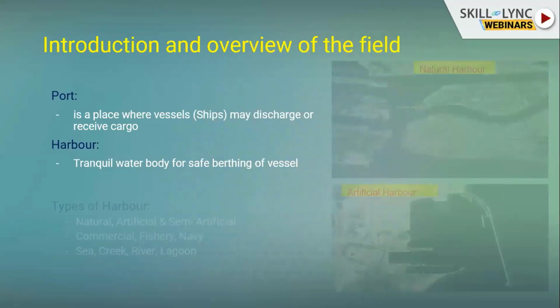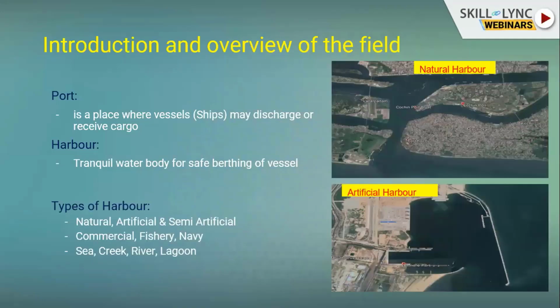As I told, a harbor is a protected water area. Based on how it is formed, on natural formation, it's classified into three types: natural, artificial, and semi-artificial. Natural means the protected water area is naturally available, for example, Cochin port.